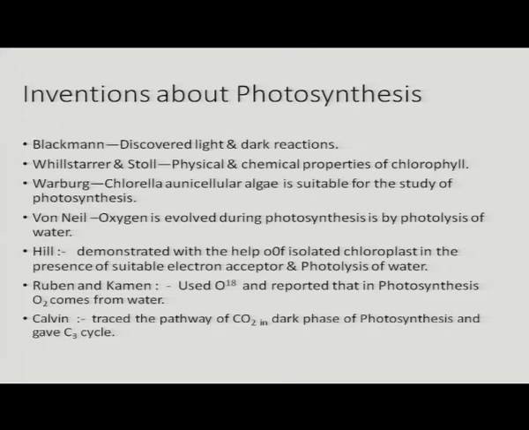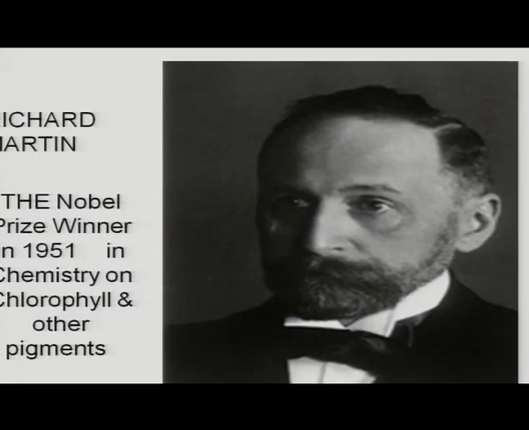After that, Calvin, the famous reaction, that is the dark reaction, also named the Calvin cycle or C3 cycle, traced the pathway of carbon dioxide during photosynthesis and finally gave the C3 cycle.